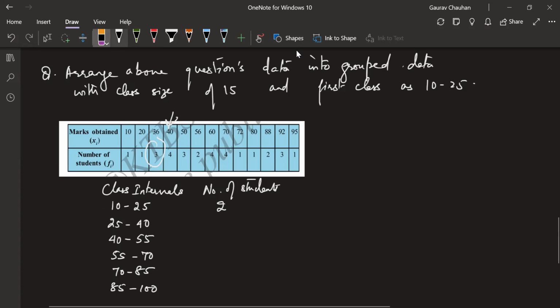So here we have 3. Next. This 3 is coming from 36 only, right? Continue. How are you getting that 7? Okay, 40 there are 4 students, 50 there are 4 students. So this whole bracket has 7. All right. Continue. Dikshit. Tell me.